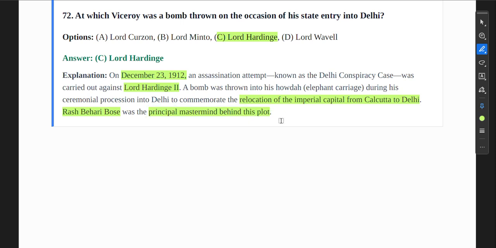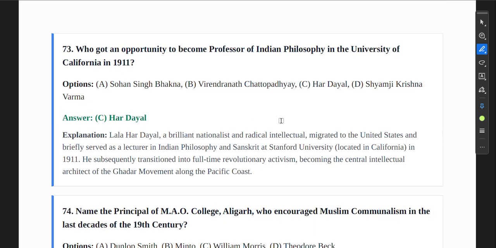Okay, so moving ahead. So next question: who got an opportunity to become professor of Indian philosophy in the University of California? Now, see, most of us may not have read this information about the professor of Indian philosophy in the University of California in 1911. So how would we get the correct answer? The thing is very simple, that we will apply our common sense. Okay, so how we will apply our common sense, let me explain that.